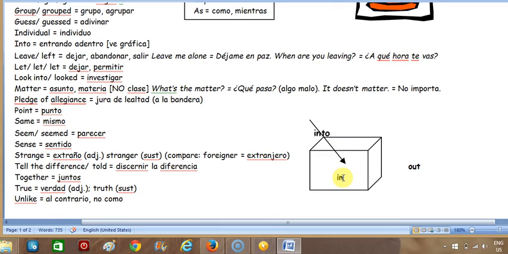In is inside, out is outside, and into doesn't exist in Spanish as a word. It's going into. I translate this word, and obviously it doesn't make sense as a word in Spanish, but adentrando is the word into. So this word does not exist in Spanish, so be aware of it. It's an arrow. Into is ir adentro.